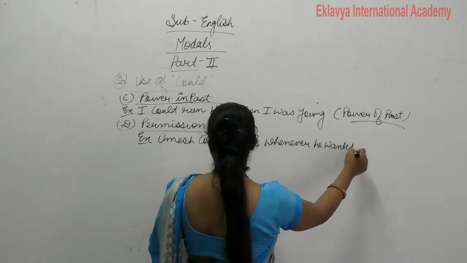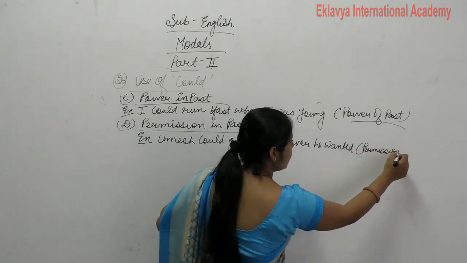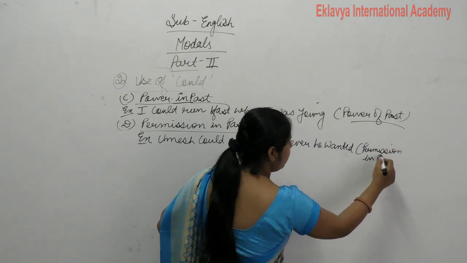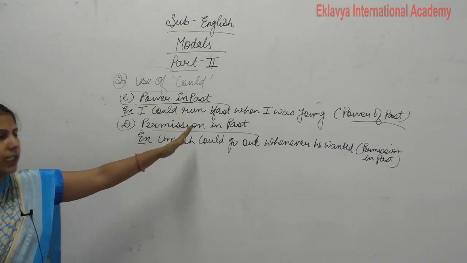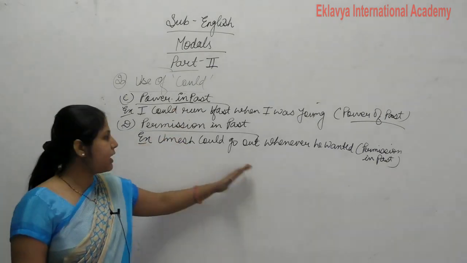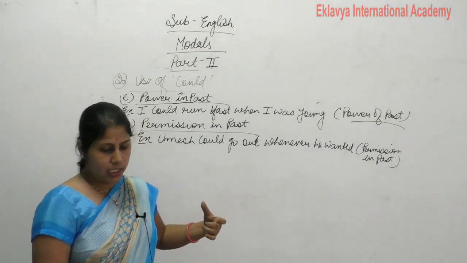So what is this? This is permission in past. Clear? And I will tell you all the examples, all situation examples.